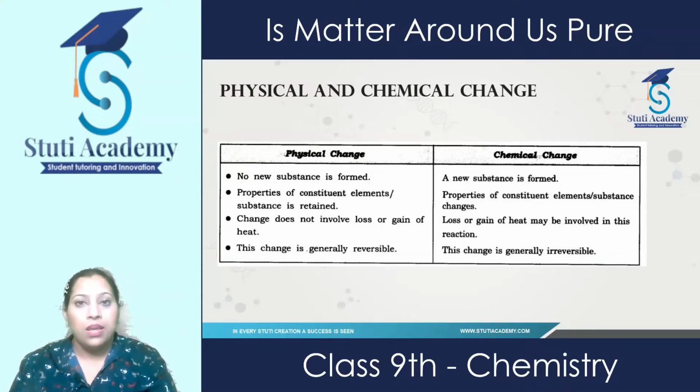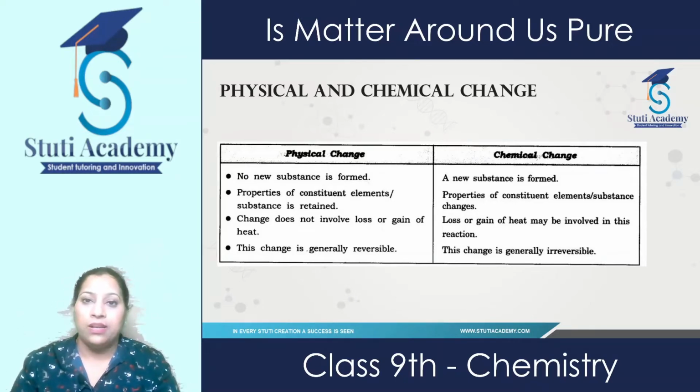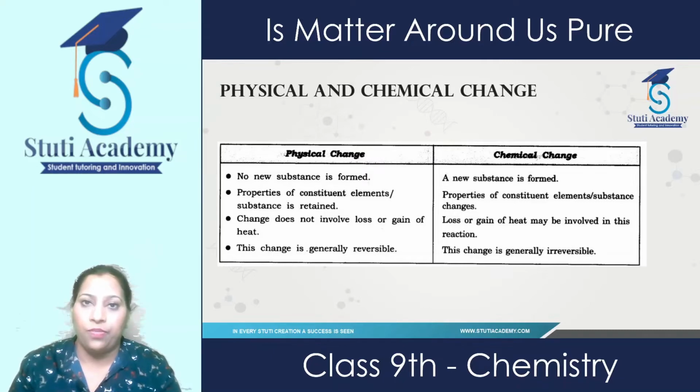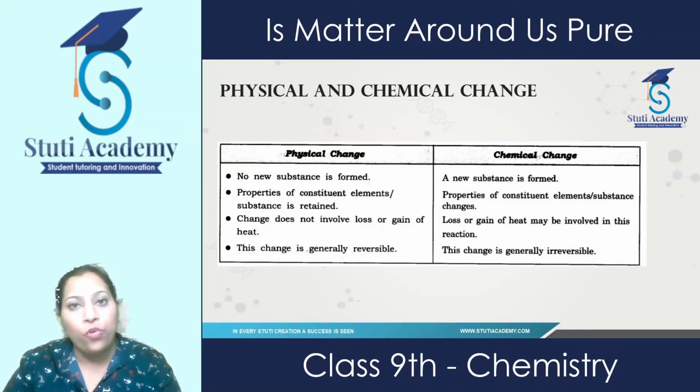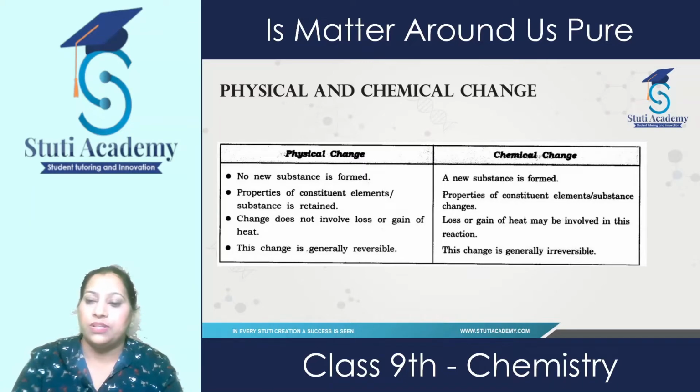But burning of a candle is a chemical change. If we burn the candle, it produces heat and light, and new substances. So that is a chemical change. Ripening of fruit is a chemical change. Growing of a human being is a chemical change. Digestion of food in our body is a chemical change.